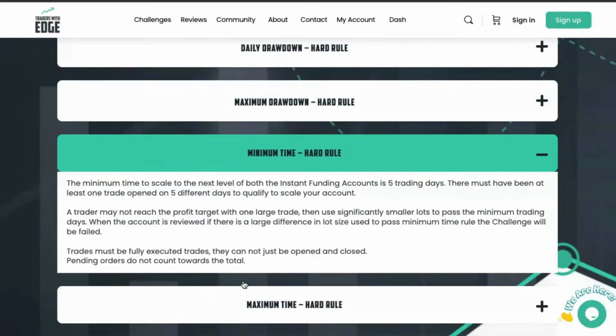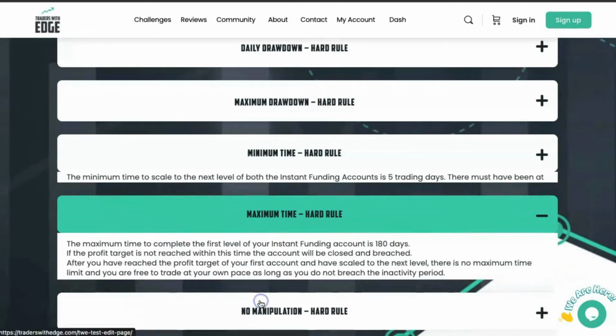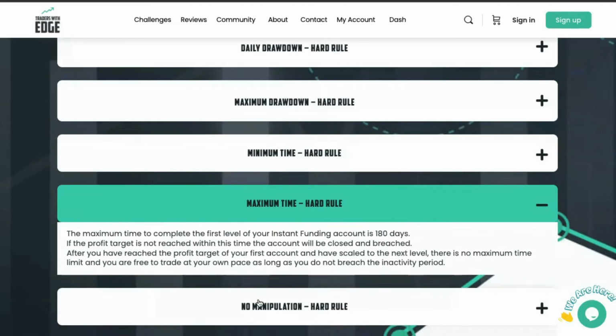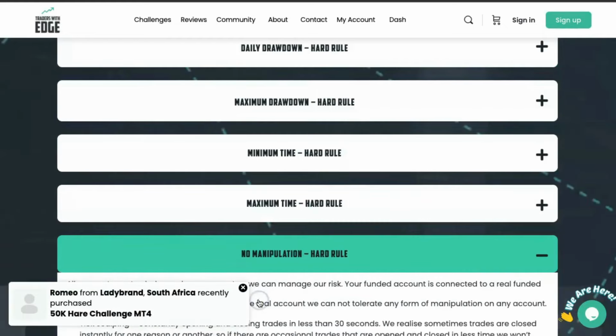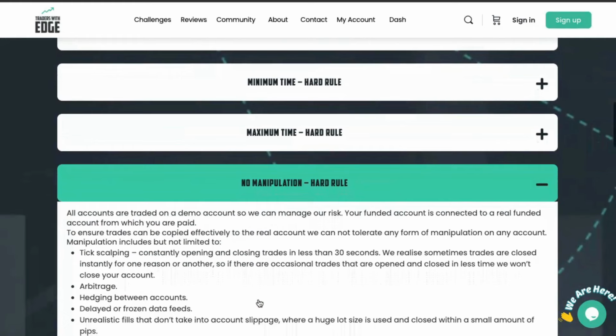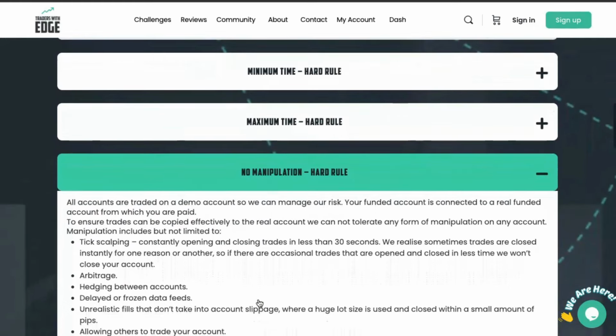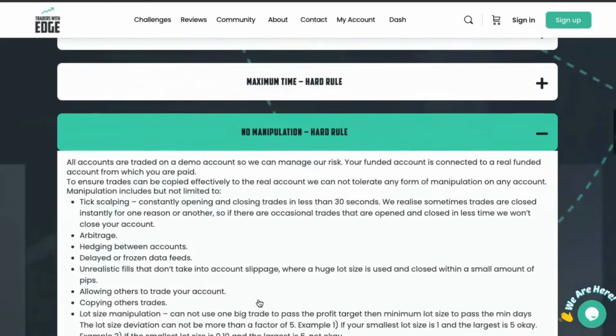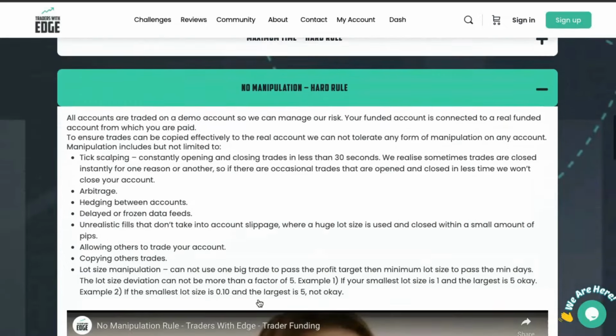Minimum time, you can read through the rules here for the minimum time. Maximum time, there is only a maximum time on the starting level. There's no maximum time for trading to scale up on any other level. You don't have to scale up if you don't want to. Last but not least, the no manipulation rule, which is quite obvious. If you're not a real trader, if you're trying to use arbitrage or hedging between accounts or any manipulative type of stuff, then this is not for you.